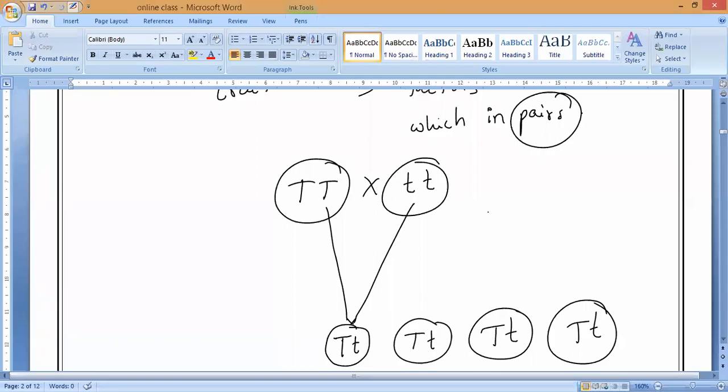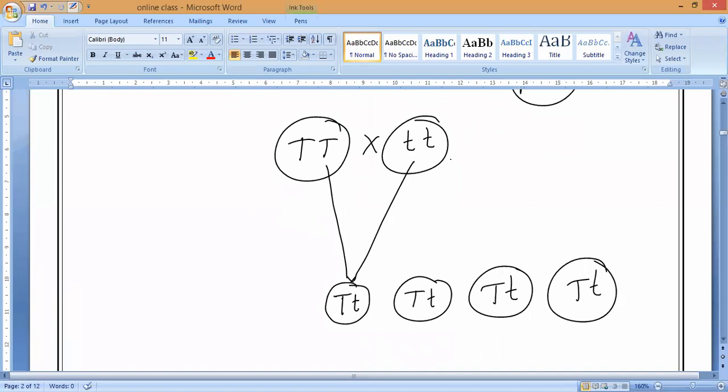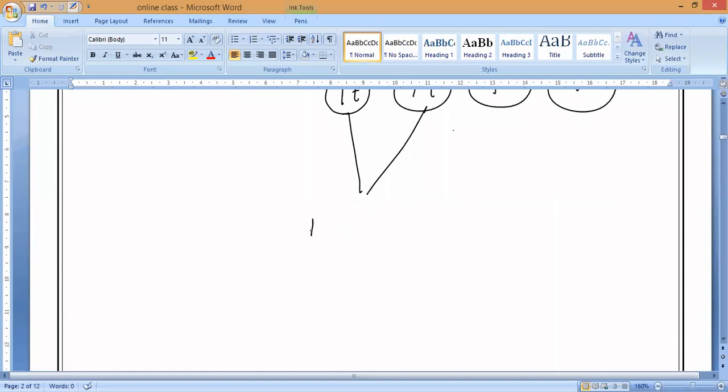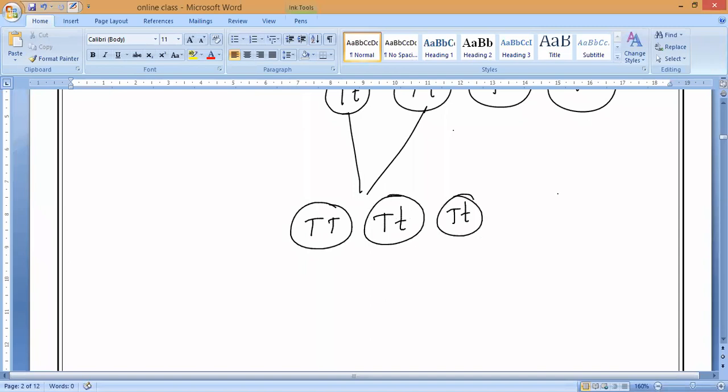So, as we know, in the parental generation, if we take tallness and dwarfness, all the tall plants are coming. Now, if I cross any two F1 generation plants, then we get the F2 generation. That is a tall TT, then capital T small t, capital T small t, and completely dwarf plants are coming. So if you notice,